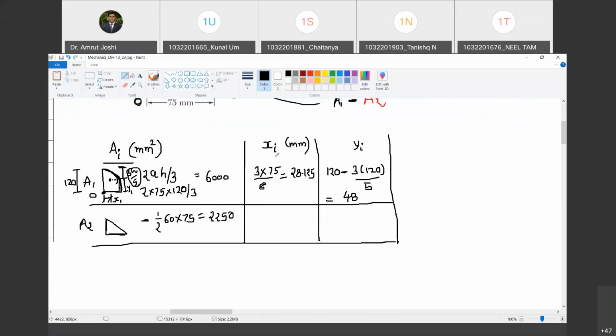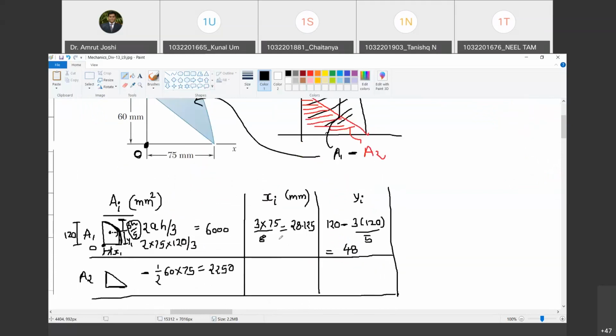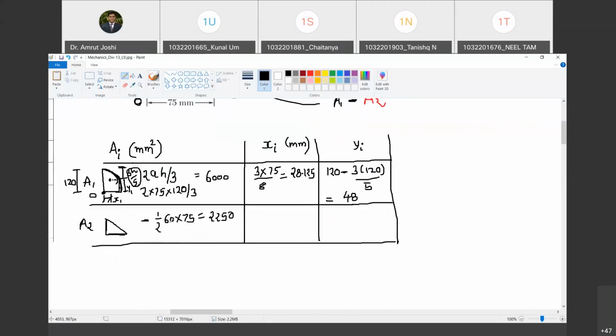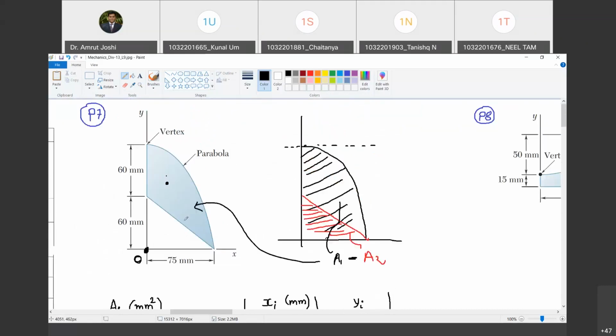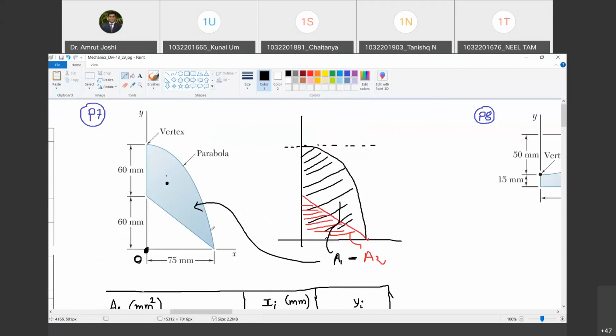So therefore, xi and yi will be positive or negative depending on the origin you have chosen. positive x के side में अगर xi lie कर रहा है तो वो positive है, otherwise it is negative. So we have different norms for xi, yi and for ai being positive or negative. When ai is positive, it is additive for the final shape. When ai is negative, it is subtractive to get the final shape. ai के लिए अलग sign convention है, xi, yi के लिए अलग है.